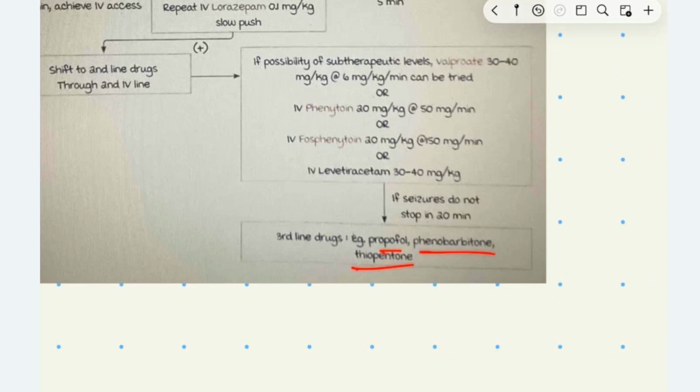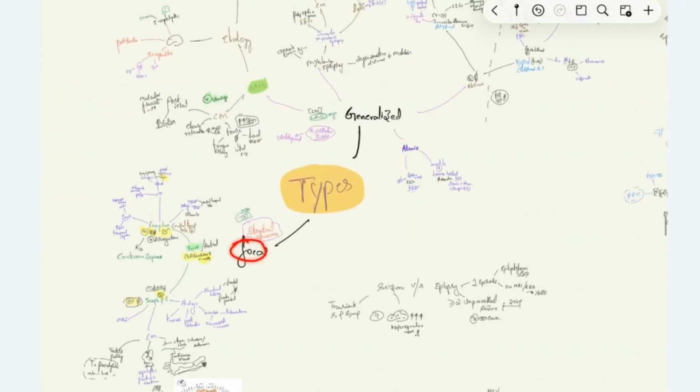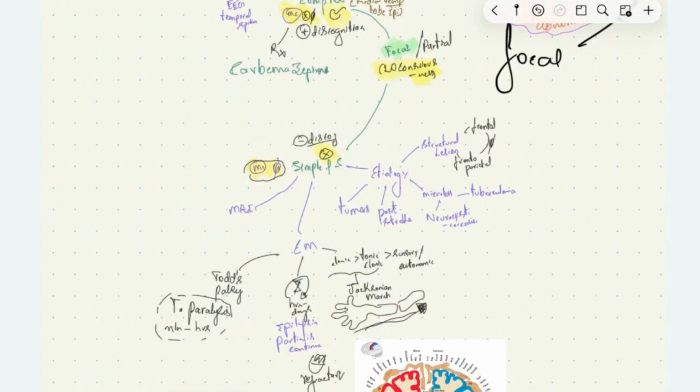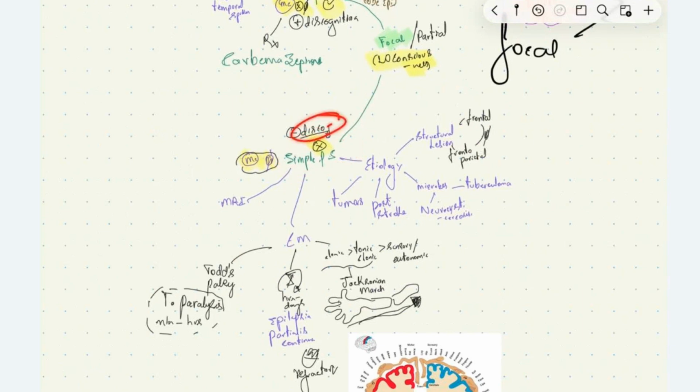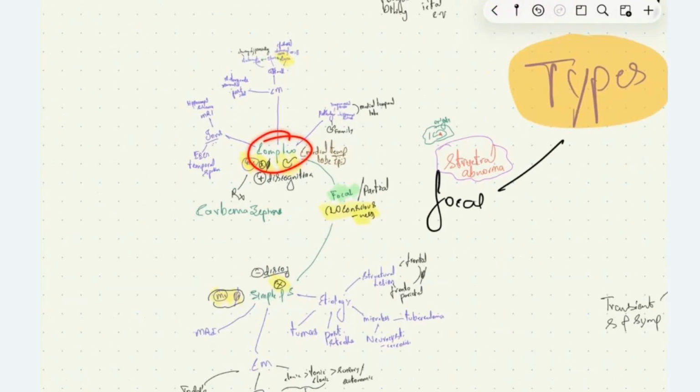This is about status epilepticus and seizures and epilepsy. Seizure is transient signs and symptoms seen due to hypersynchronous activity of neurons. Epilepsy is two or more unprovoked seizures separated by 24 hours, or one episode with evidence of epileptiform syndrome. The types are focal type and generalized type. Under focal, we have simple partial seizure and complex partial seizure. Simple partial seizure is usually due to secondary structural abnormality, and most commonly it shows motor manifestation. The complex one most commonly doesn't show motor manifestation, it shows sensory and autonomic manifestations. The most common syndrome is medial temporal lobe epilepsy. We treat these patients with carbamazepine.